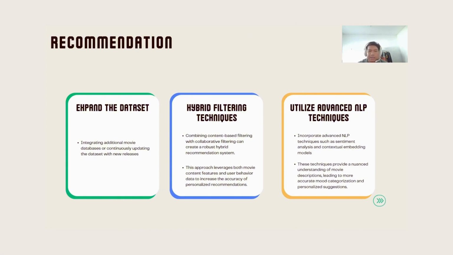The last one is incorporating advanced natural language processing, NLP, techniques such as sentiment analysis and contextual embedding models like BERT or GPT. It can significantly enhance the mood classification accuracy. This technique provides a nuanced understanding of movie descriptions, leading to more accurate mood categorizations and personalized suggestions.